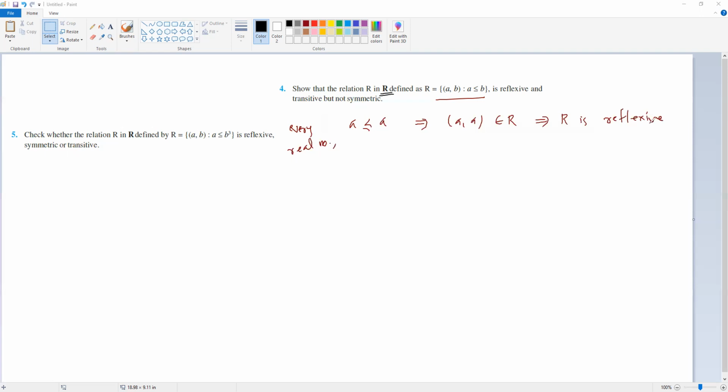Reflexive. Now, is it symmetric? Look, let a be related to b.